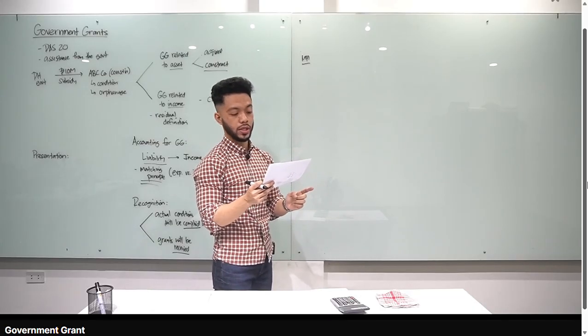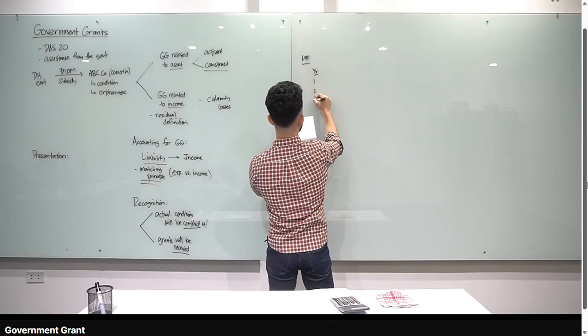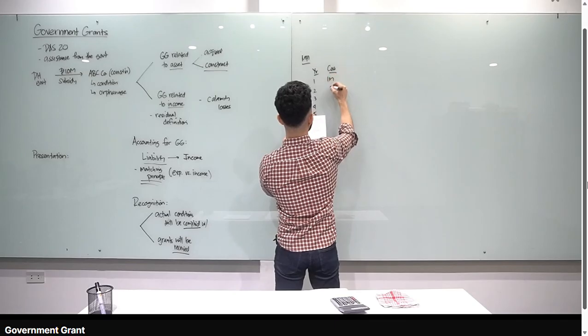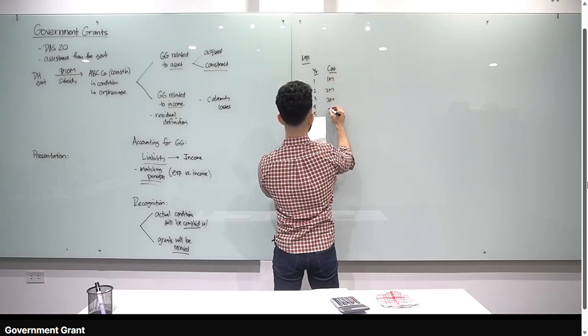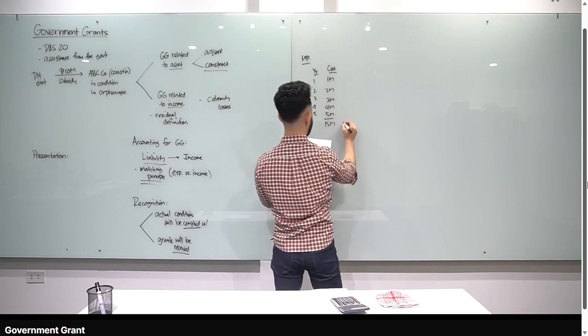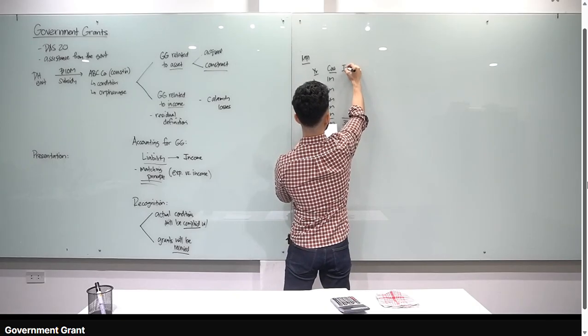How much should be recognized as income from government grant at the end of year 1? So, dali lang yan. Lagay ko lang year 1, 2, 3, 4, 5. How much yung cost natin? Tama ba class? Year 1, nakalagay dyan, 1 million. Year 2, 2 million. Year 3, 3 million. Year 4, 4 million. And year 5, 5 million. Total natin, 1 plus 2 is 3, 6, 10, 15 million yung cost natin. Ha? How much class yung government grant na na-receive natin? 30 million.